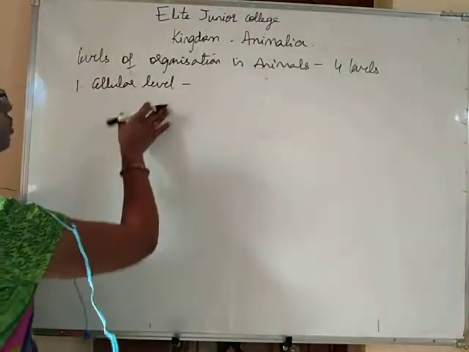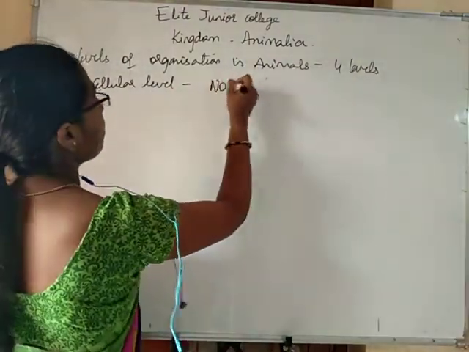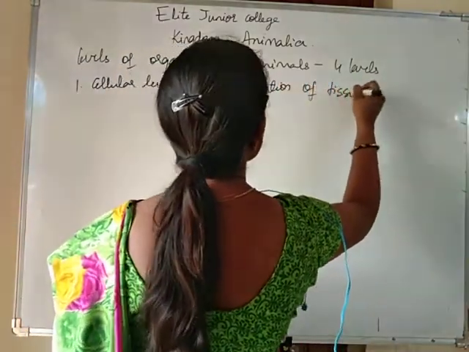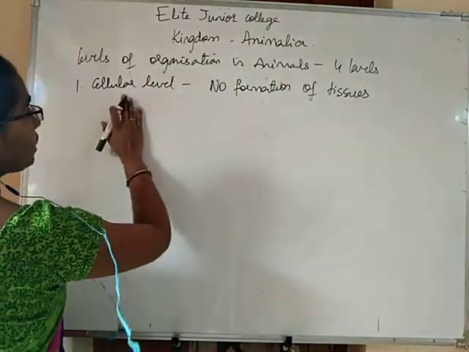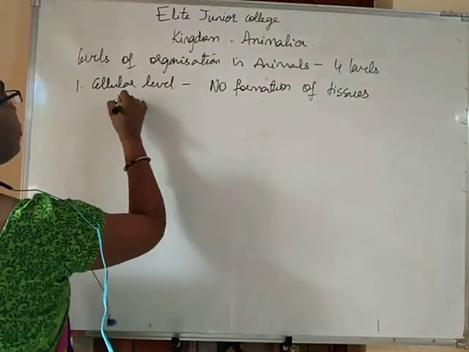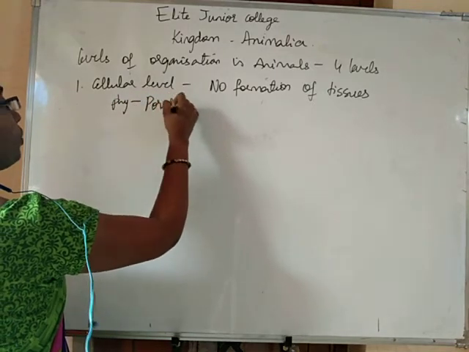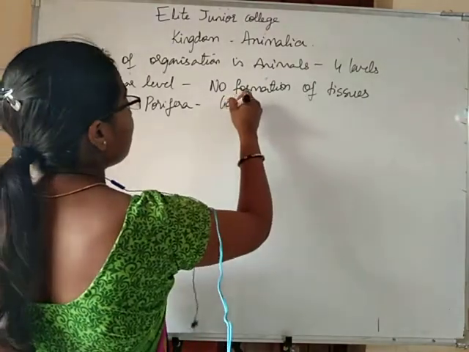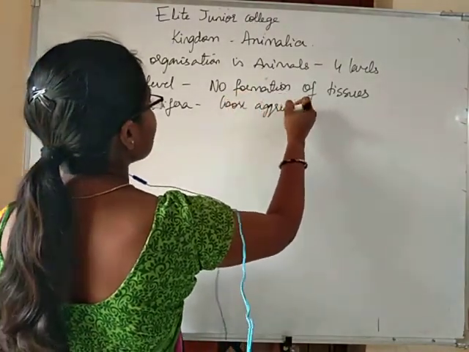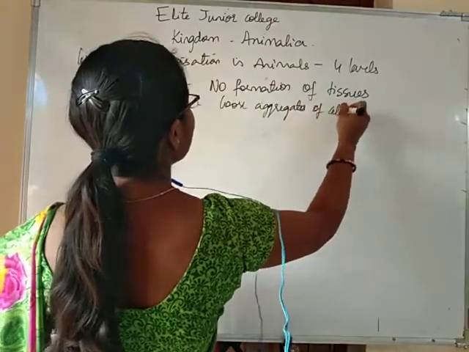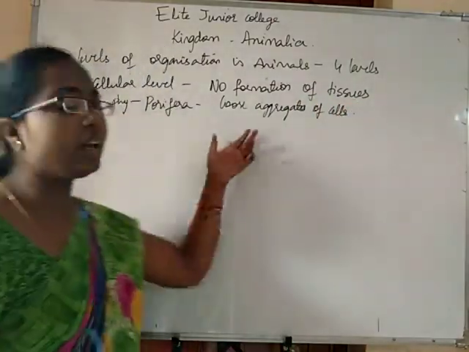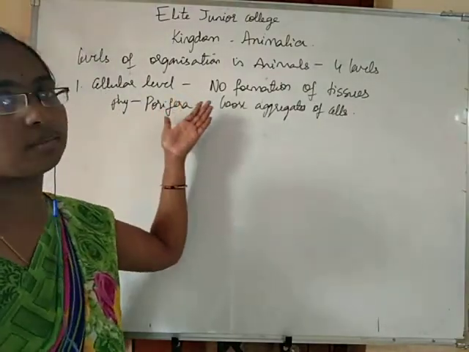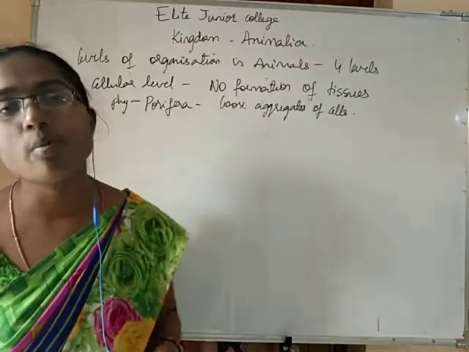Such kind of organization of body is called cellular level of organization. No formation of tissues occurs in the cellular level of organization, and it is exhibited by the only phylum Porifera. There is no formation of tissues, but still there are some loose aggregates of cells. Loose aggregates, in the sense, some loose groups of cells are still present in phylum Porifera, but they are not forming any tissues.